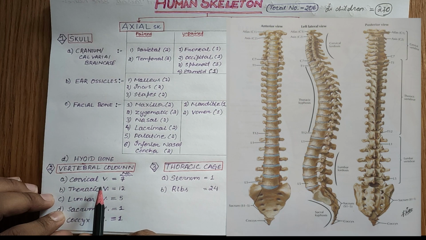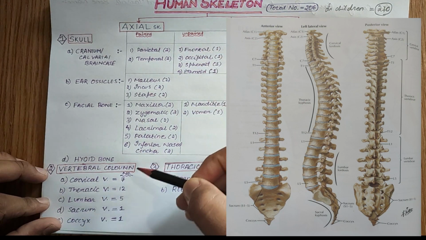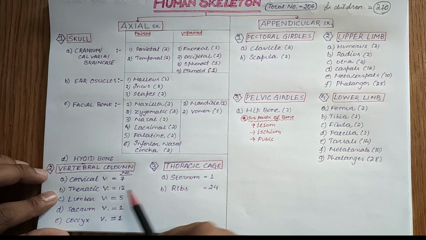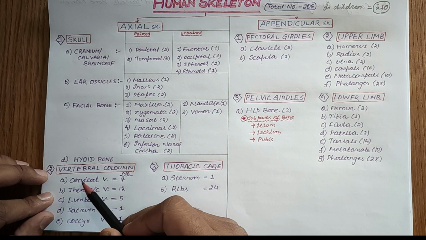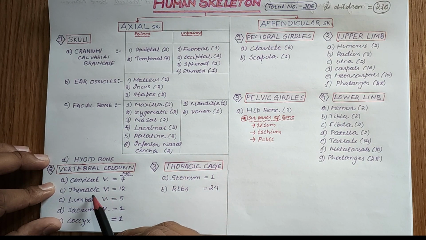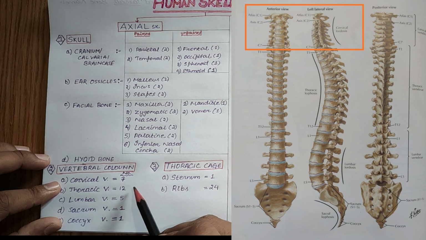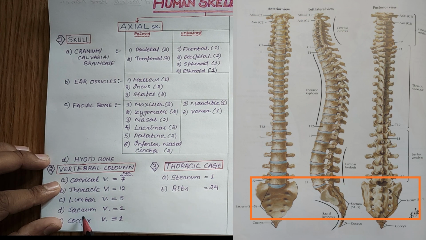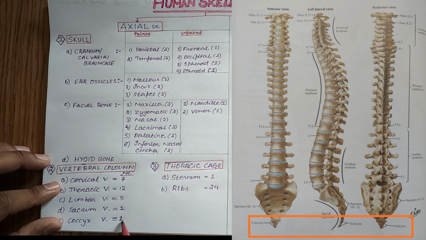Then the vertebral column. The lower part of the axial skeleton comprises the vertebral column and thoracic cage. The vertebral column has five named regions: cervical vertebrae, thoracic vertebrae, lumbar vertebrae, sacrum and coccyx. The numbers are: cervical 7, thoracic 12, lumbar 5, sacrum 1 and coccyx 1.